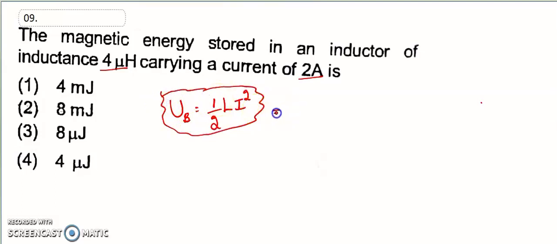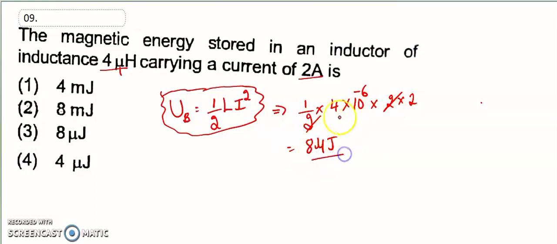Now put the values: 1 by 2, L is 4 into 10 to the power of minus 6 micro, current I square is 2 into 2. Now the 1 by 2 cancels, 4 into 2 is 8. So this is in microjoule. Which is the right answer? Look, it is micro, so option 3 is the right answer for the 9th question.